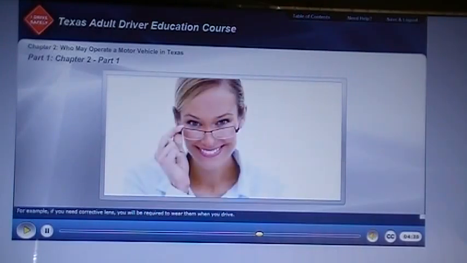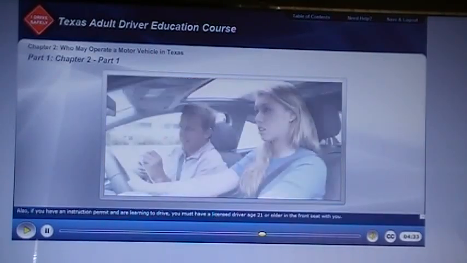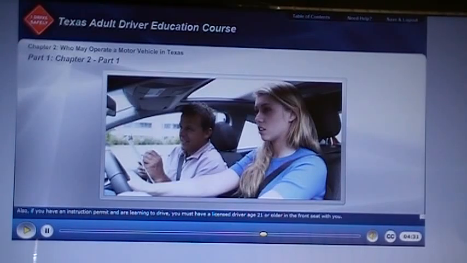For example, if you need corrective lenses, you will be required to wear them when you drive. Also, if you have an instruction permit and are learning to drive, you must have a licensed driver age 21 or older in the front seat with you.